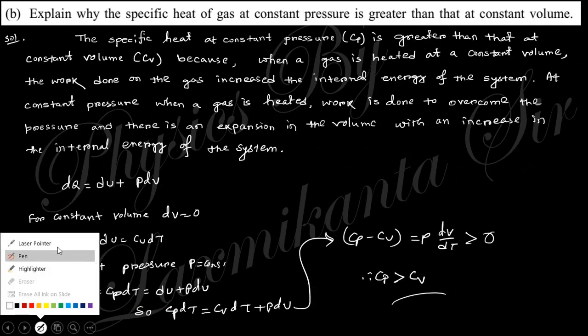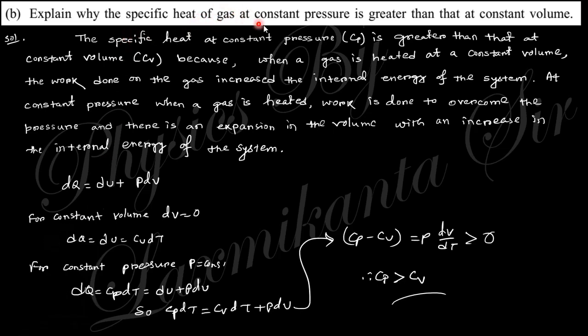Next question, explain why the specific heat of a gas at constant pressure is greater than that at constant volume. In the case of a gas, there are two specific heats, that is specific heat at constant pressure and specific heat at constant volume, because when we apply heat to the gas, it changes its temperature and also its volume as well as pressure. So we cannot measure the exact increase in temperature. That's why you need to fix one of them, either pressure or volume. That's why there are two specific heats.